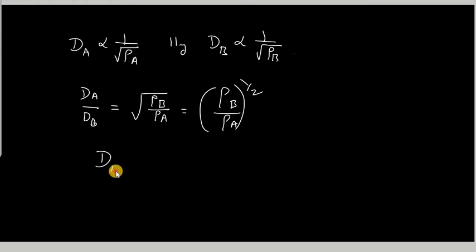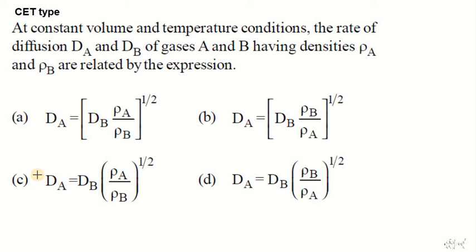Then we can find dA from it. dA is equal to dB into rho B by rho A whole power 1 by 2. Okay, so this is the expression. We have to check it in the options. So this expression matches with our option number D. So D is the right option for this question.